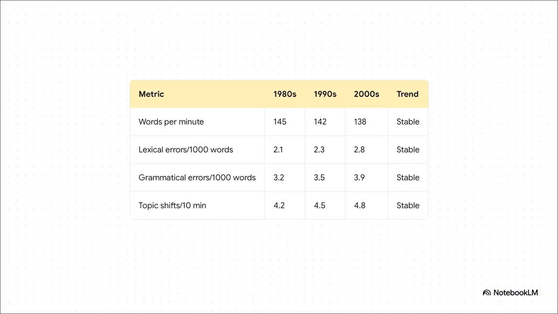For 3 solid decades, the 80s, the 90s, the 2000s, the numbers are rock solid. Words per minute, stable. Lexical errors, those word-finding mistakes, stable. Grammatical errors, stable. Topic shifts, you guessed it, stable. The style was always unique for sure, but the underlying machinery, the cognitive linguistic engine, was running incredibly consistently.